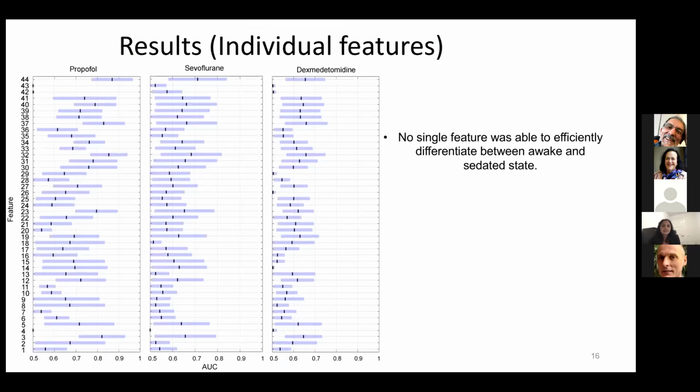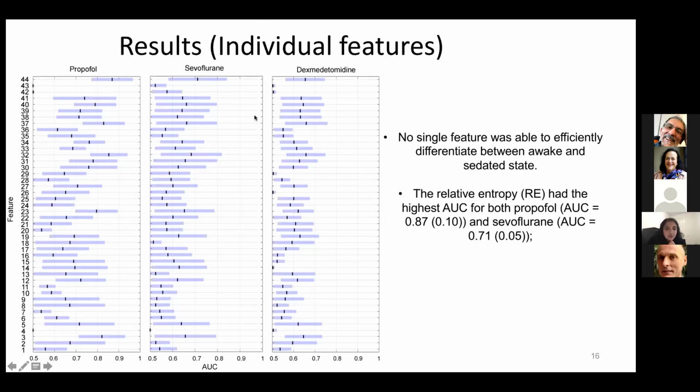And here are the results that we obtained from the individual features. Here, the x-axis is the AUC and the y-axis are the 44 features. We used individual drugs, propofol, sevoflurane, and dexmedetomidine. And here, the black little dot is the mean, and this purple bar is the confidence interval. So from this, we concluded that no single feature was able to efficiently differentiate between awake and sedated state, meaning the AUC was not one in any of these.